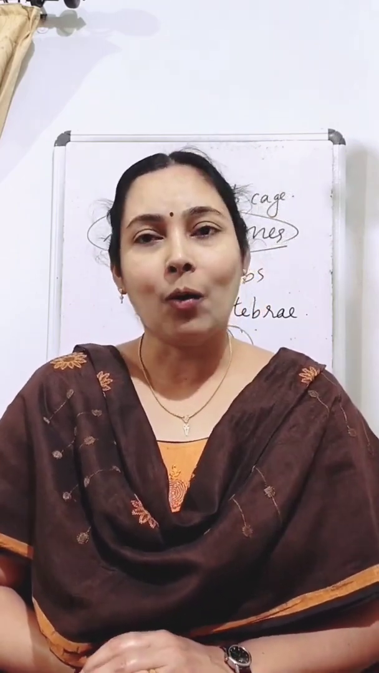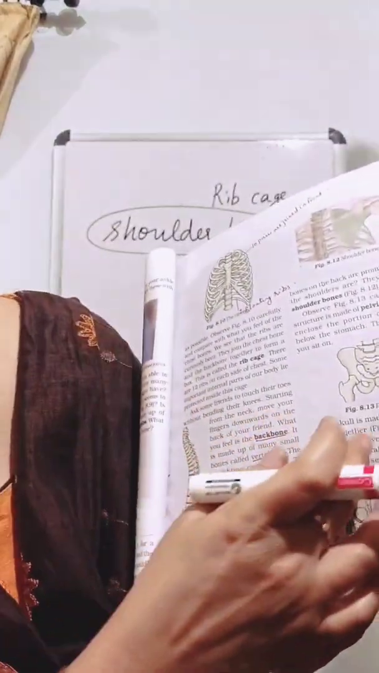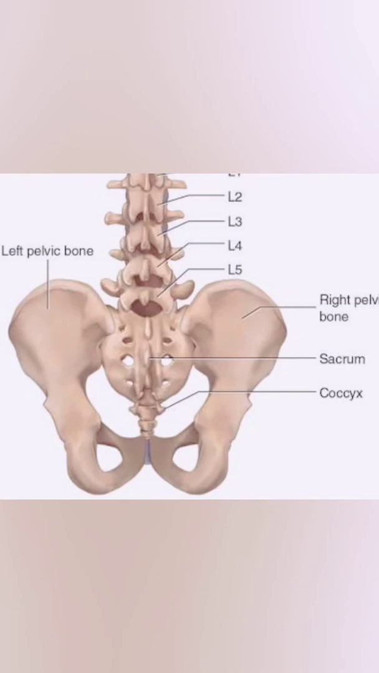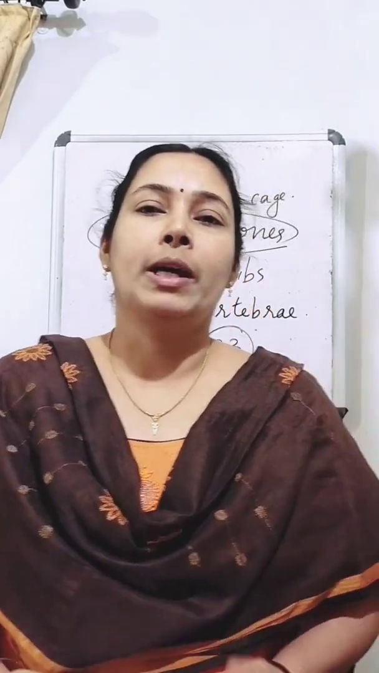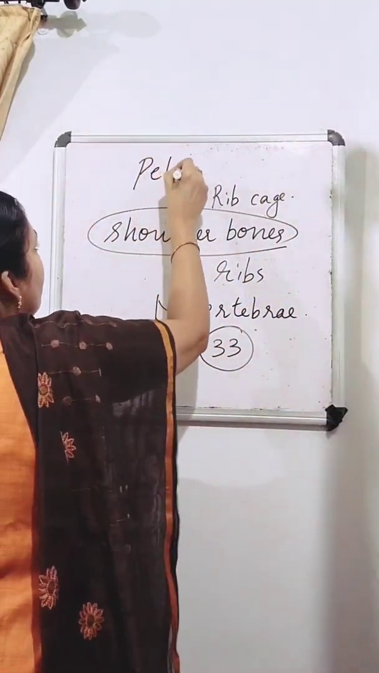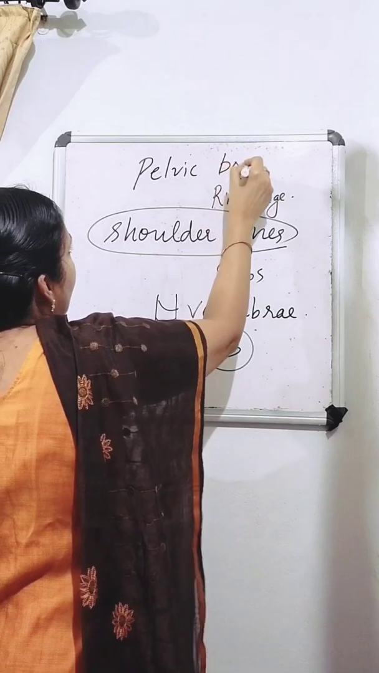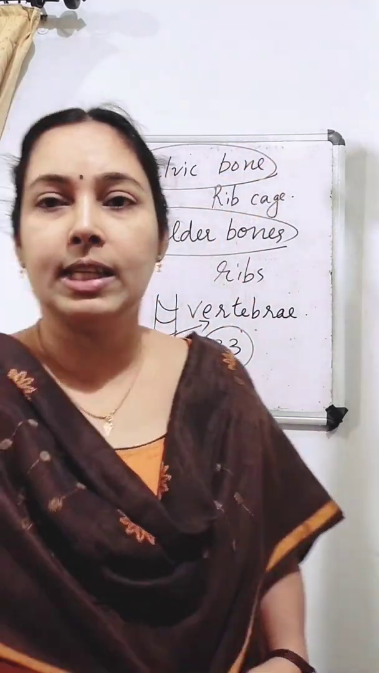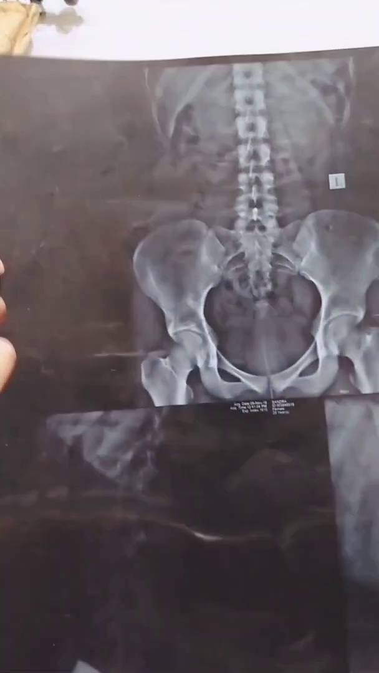Okay. Now look at this structure, look at this figure. This structure is made of the pelvic bone. So what is the name of that bone? That bone is called the pelvic bone. Okay, so you can see the pelvic bone in this X-ray.